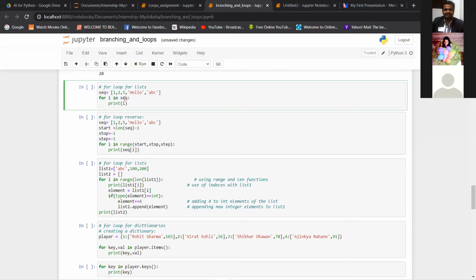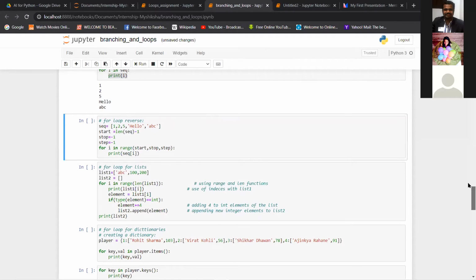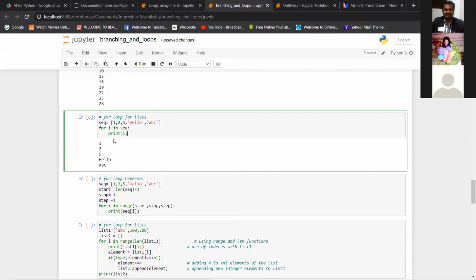After the in, you give the list name you are using. So for I in SEQ, that is the list name, just print I, simple. So you will get the elements one by one. The 1, 2, 5, hello, ABC is printed, right?